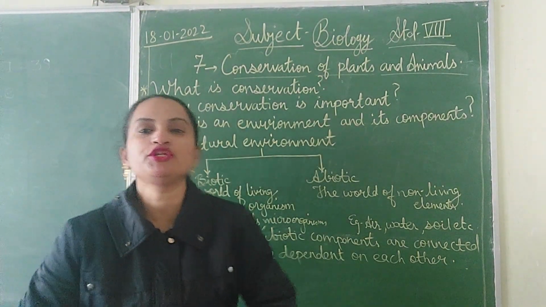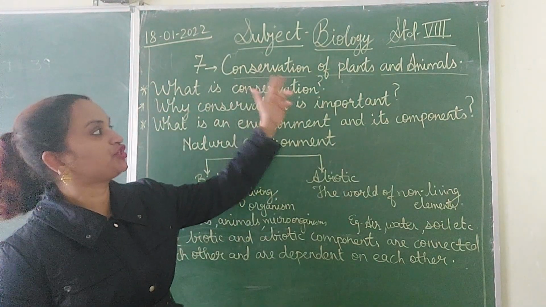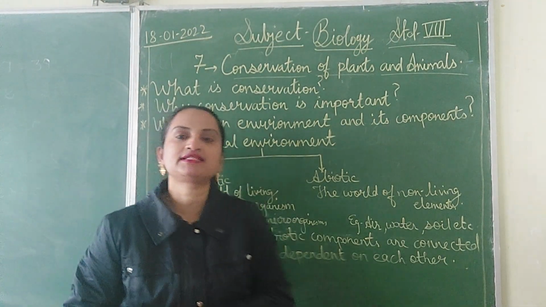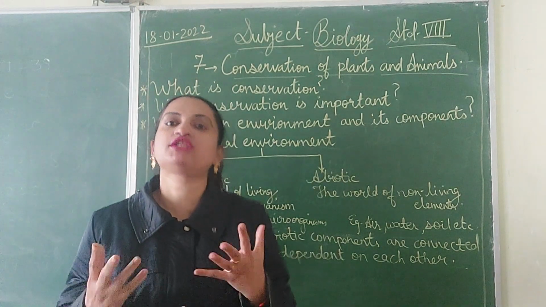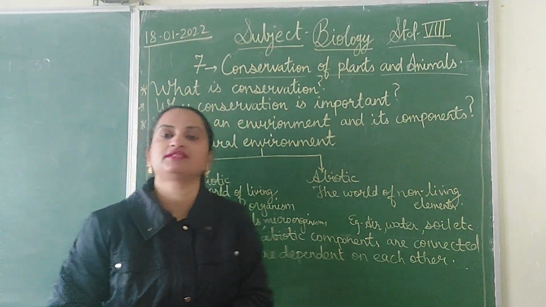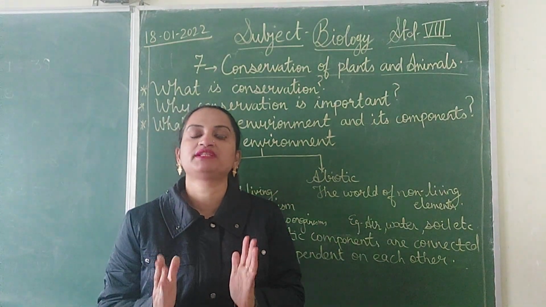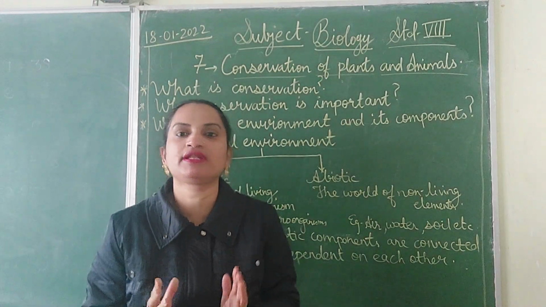So today we are going to deal with one of the chapters of 8th standard, that is conservation of plants and animals. So in this chapter, let us start with what is conservation and why is conservation needed. First of all, what is conservation? Conservation means to save or preserve something that is very important. See, usually we preserve things which are very important.